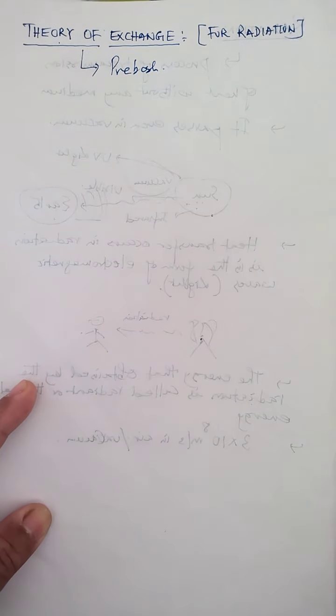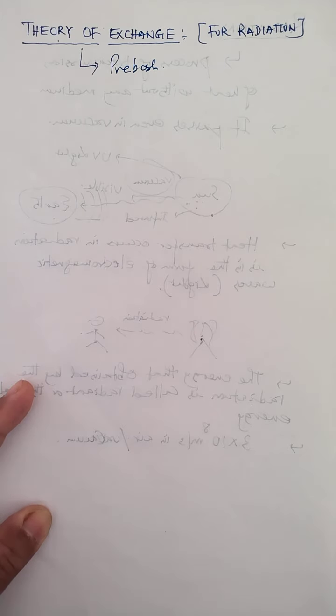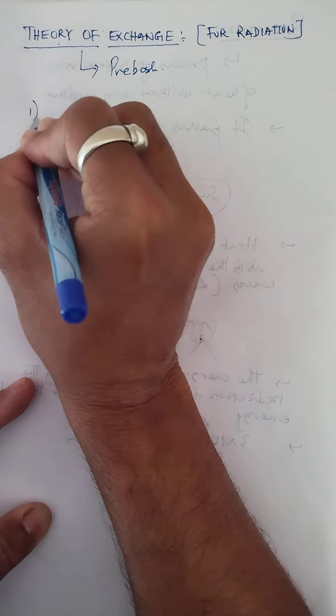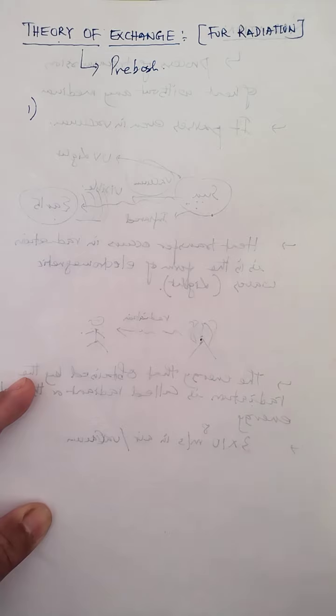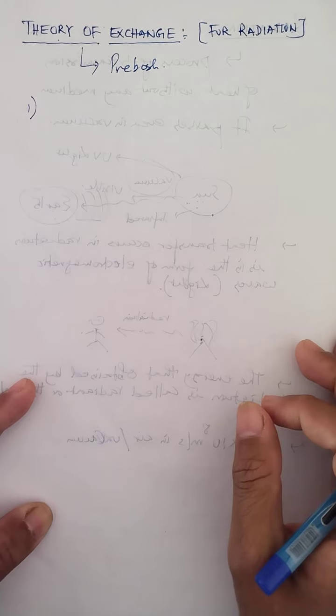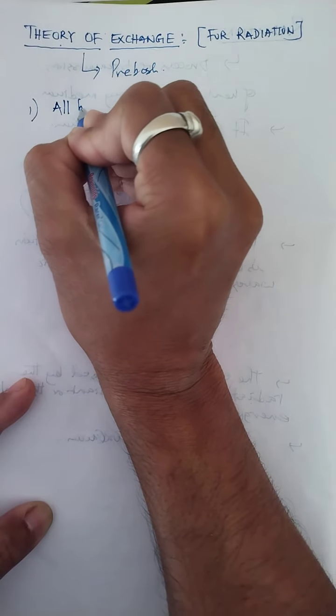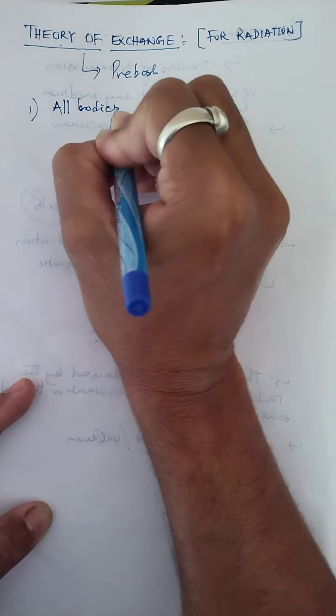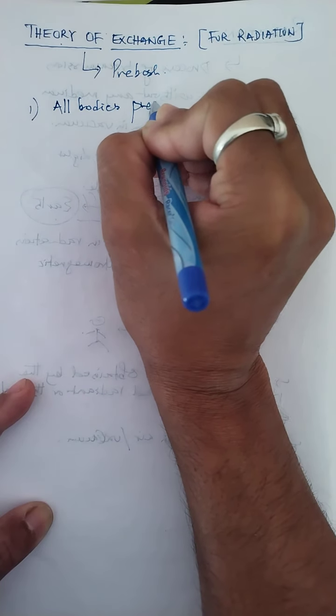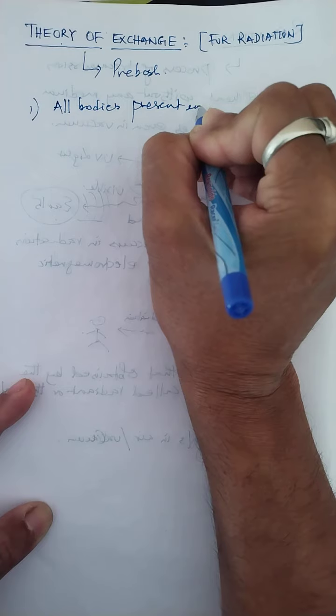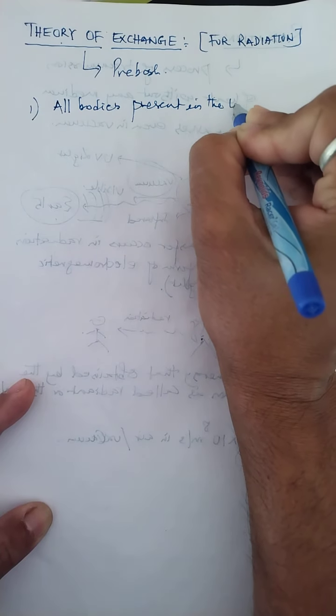Prevost is one of the scientists who proposed this theory, and he said that all bodies present in the universe, not only the sun, emit and absorb heat radiation at all temperatures. So I will write down the point: all bodies present in the universe